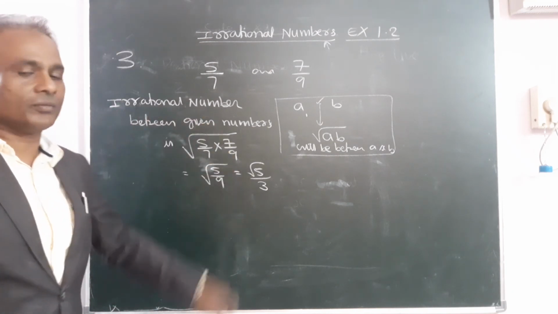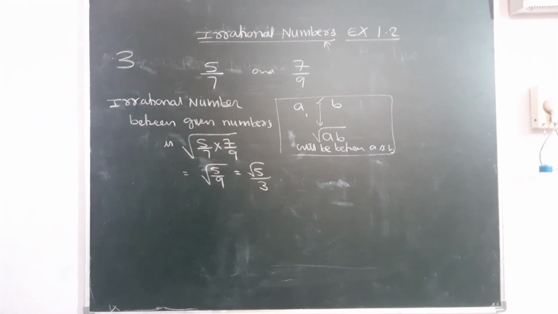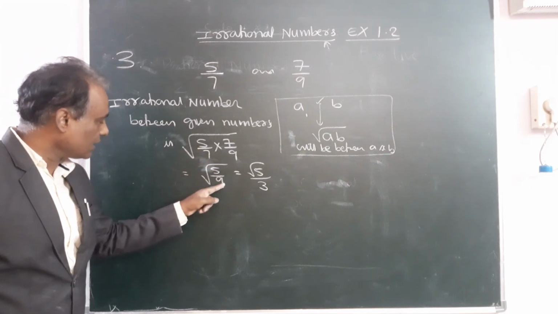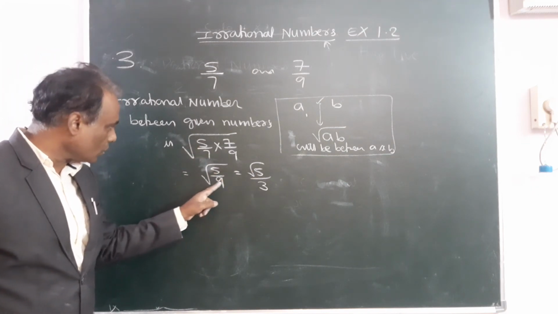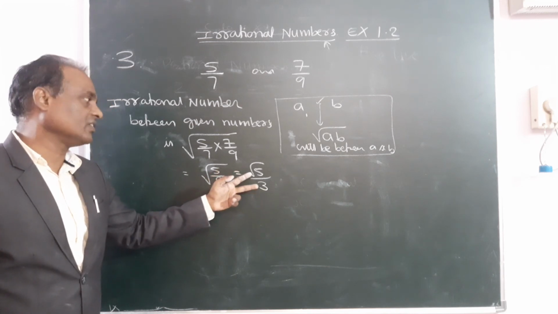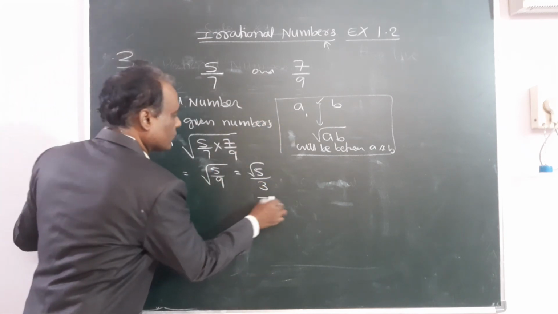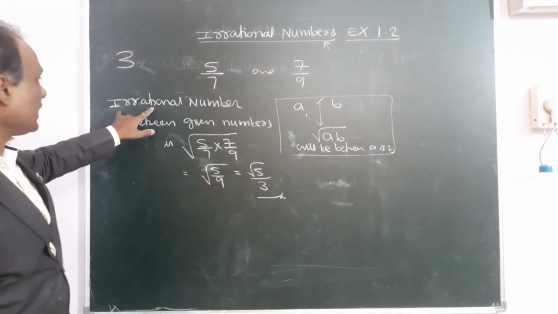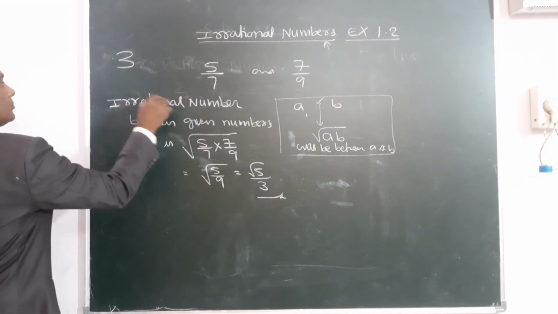The irrational number between 5 by 7 and 7 by 9 is root AB, which is root 5 by 3. This will be the required answer. It will lie between these two numbers because it is having a root. It is an irrational number.